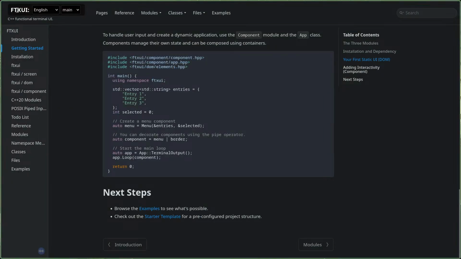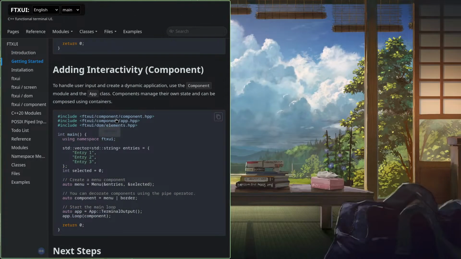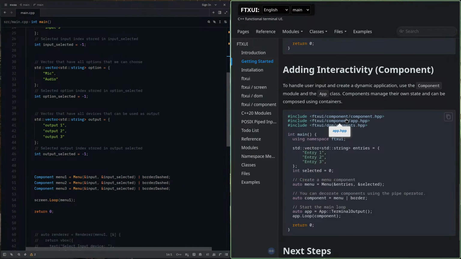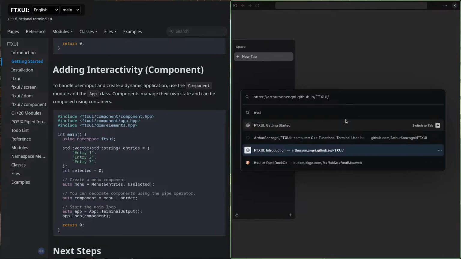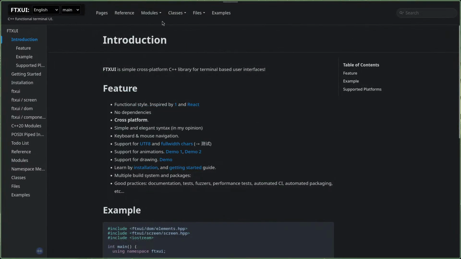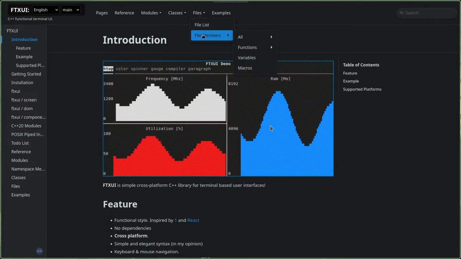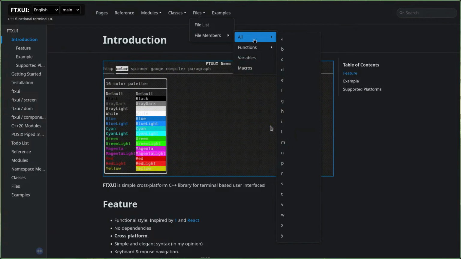Define data types. Let me open a new window first. So this one, and open another browser, FTXUI here. Now just files, file members, all.